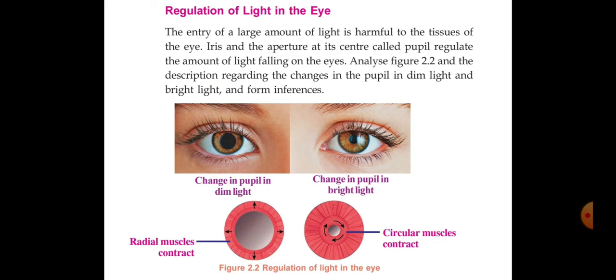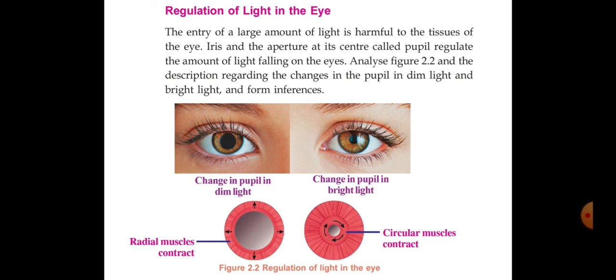Look just below that first picture, the change in the pupil in dim light. In dim light, pupil size increases. That point you have to note. First you have to understand pupil means an aperture. Aperture means an opening to the eye. So that opening size will increase in which light? Dim light. Dim light means it is not powerful light, like evening time, by 7 o'clock or 6:30 in the evening, light will be very dim. In such time, the pupil size increases. Or when the light is less, the size of the pupil increases.